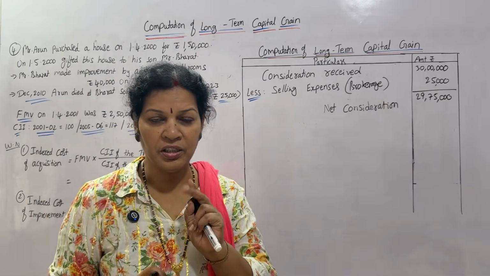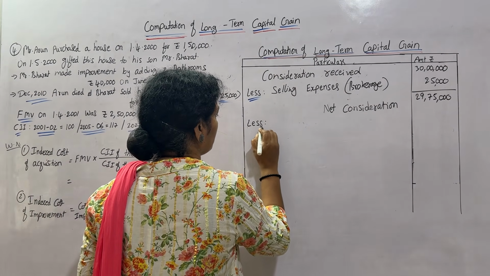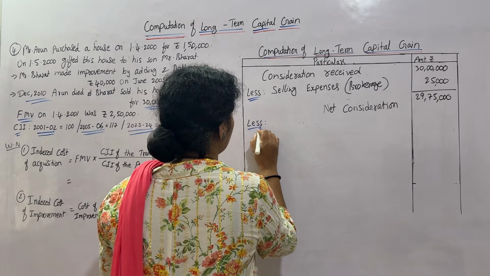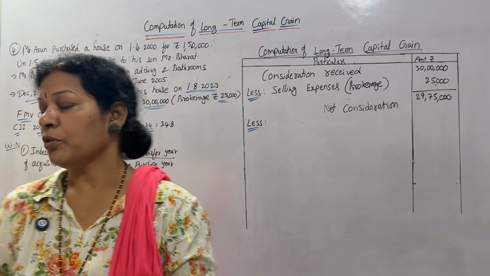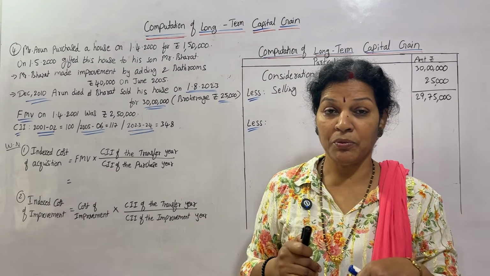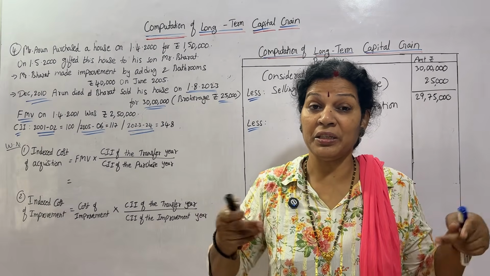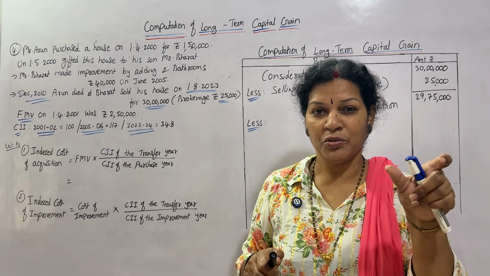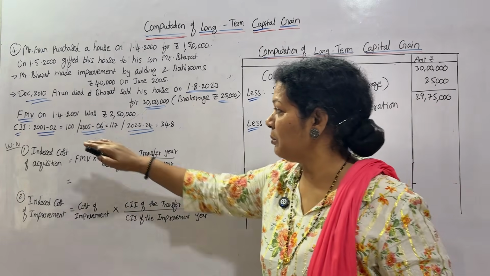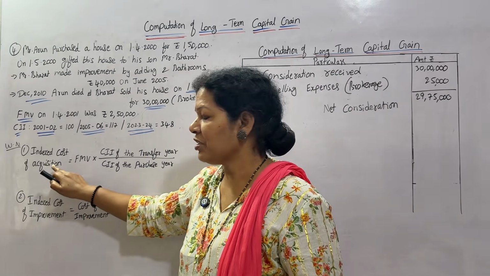Out of this, 2 things are to be deducted. What are those 2 things? We will calculate them in the working notes. First one is indexed cost of acquisition. The normal value is different, but what is the indexed cost? The CII values are already given in the table.